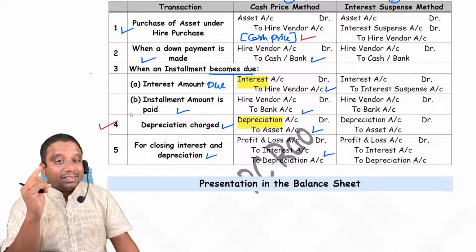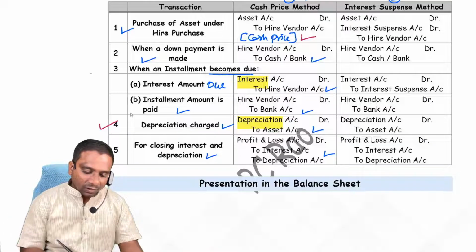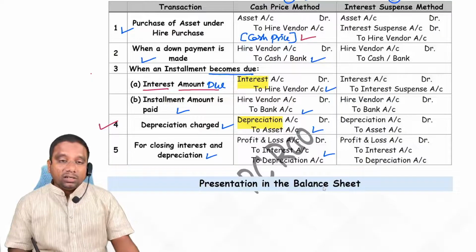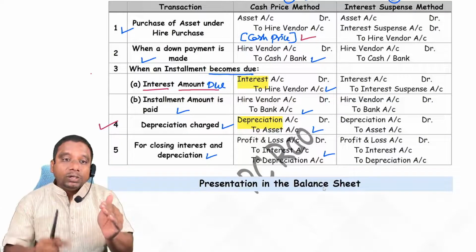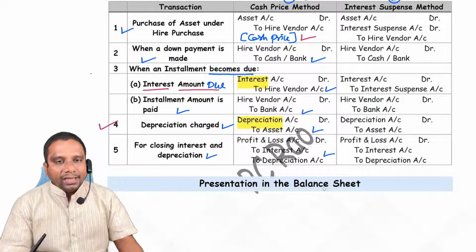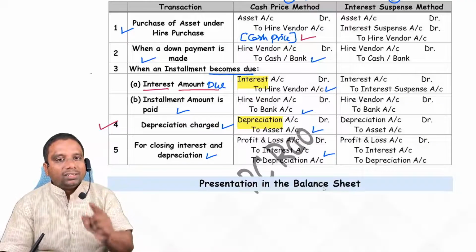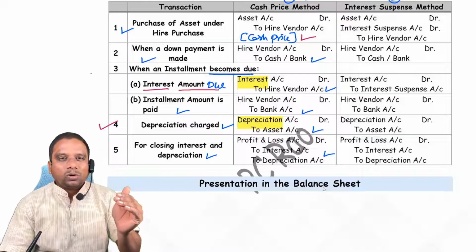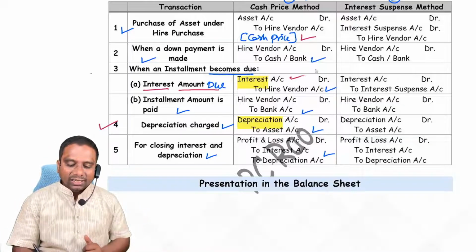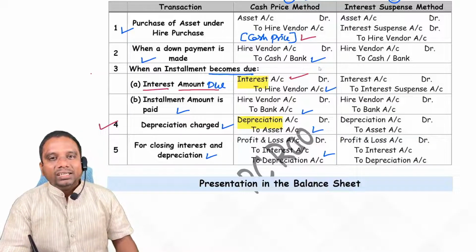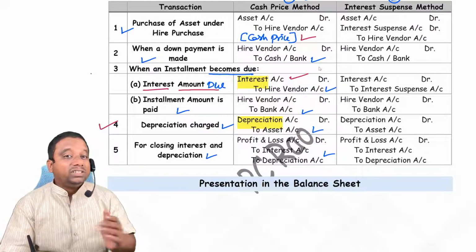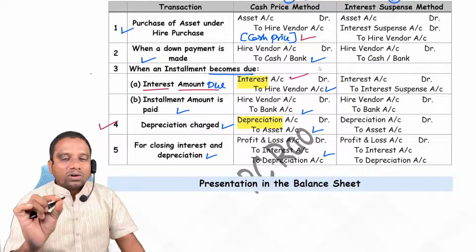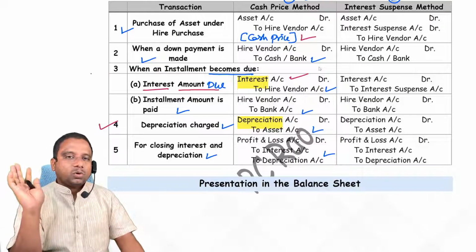Also, to record the interest amount due, we should calculate interest included in each installment. I repeat, interest included in each installment. If it is given in the problem, then we can easily write it. Otherwise, we need to calculate. So these two calculations are important in our hire purchase system problems.